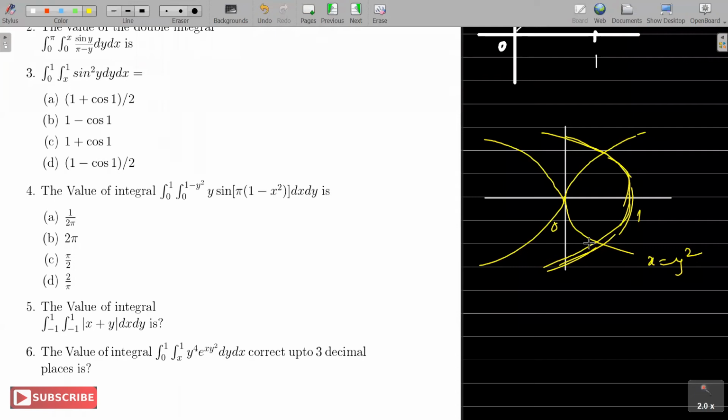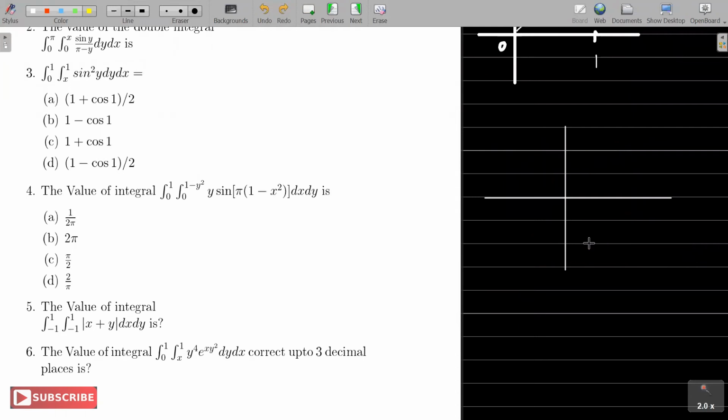So let's see once again. Y goes from 0 to 1, and x equal to 0, that is the y-axis, to x equal to 1 minus y square. So we saw, in fact, it goes this way. When y is 0, x is 1, and when y is 1, x is 0, so that is on the y-axis.